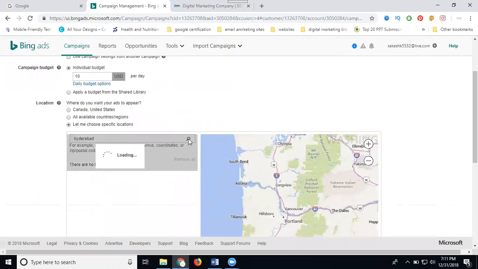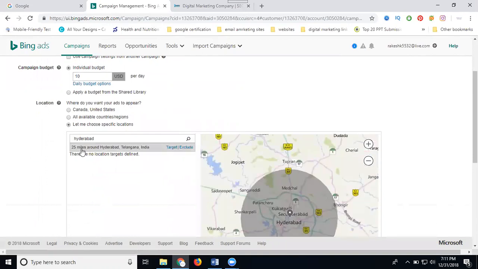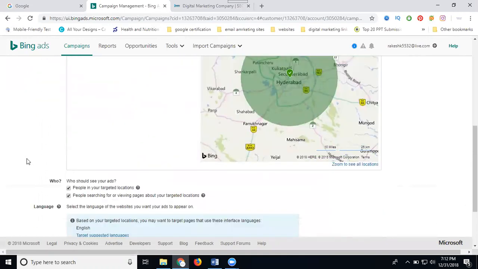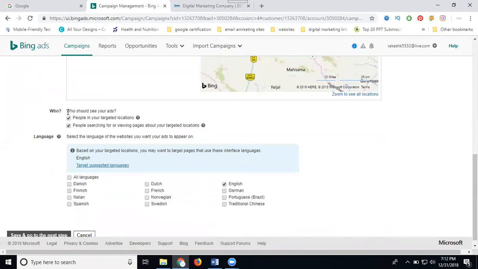Search. You can promote for 25 miles around Hyderabad, Telangana, India. Select it. After that, who should see your ad? First one, people in your target location. Second one, people searching for or viewing pages about your target location. Both options. First one, this one. Second one, this one here.